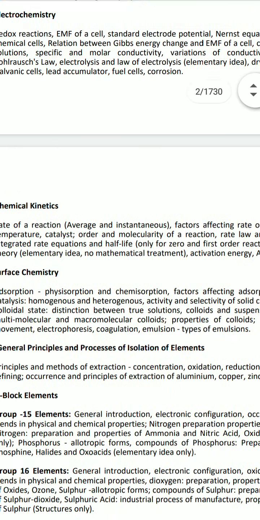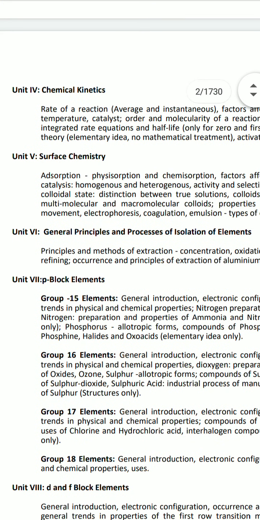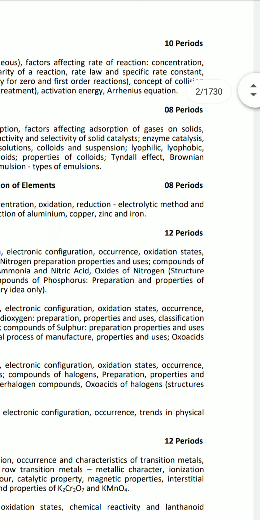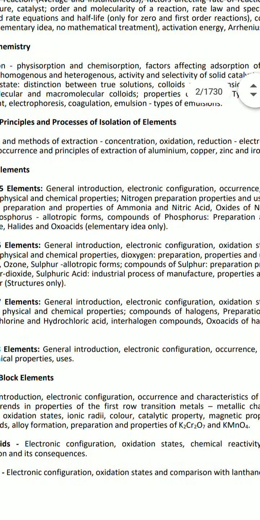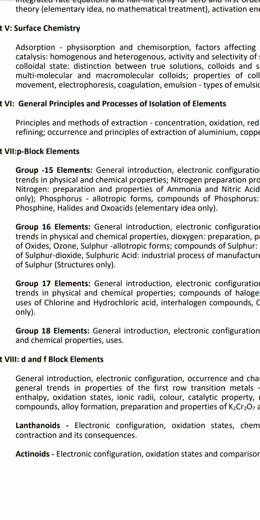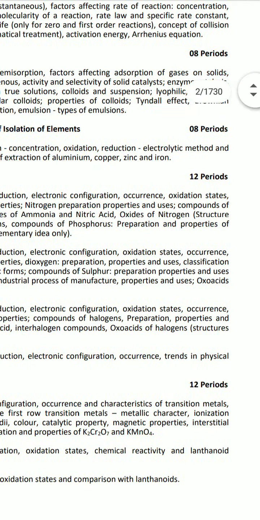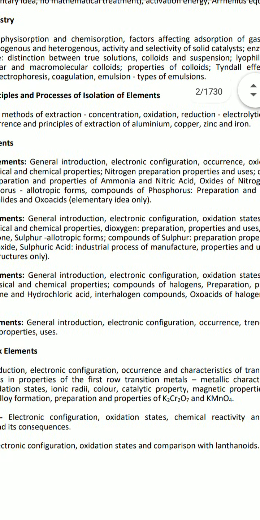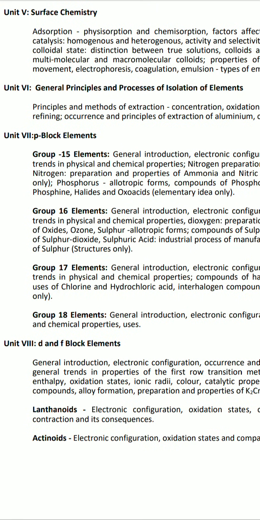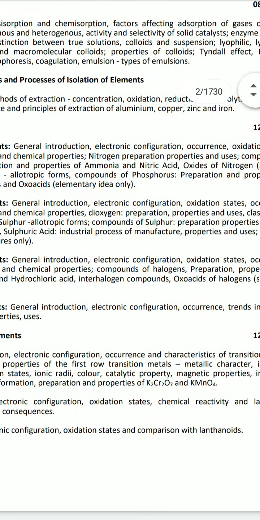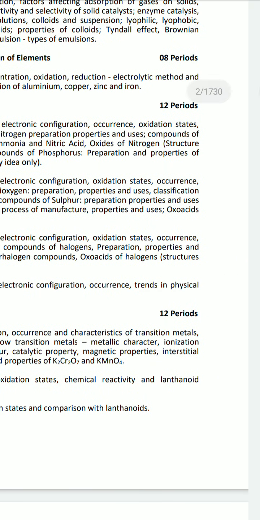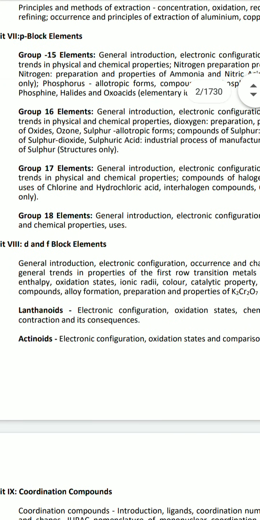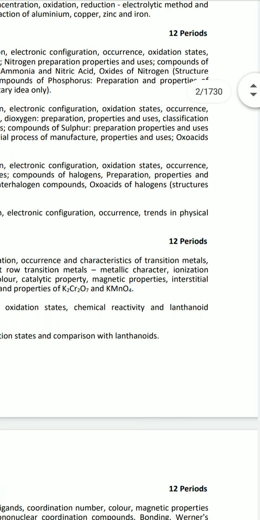After that, chapter chemical kinetics, physical chemistry: rate of the chemical reaction, order of the chemical reaction, mechanism of the reaction, period number 10. And after that, surface chemistry, which is also included in physical chemistry, total 8 periods. And next is the general principles and processes of isolation of elements, total 8 periods. After that, P block elements, this is a lengthy chapter: group 15, group 16, group 17, group 18, total periods